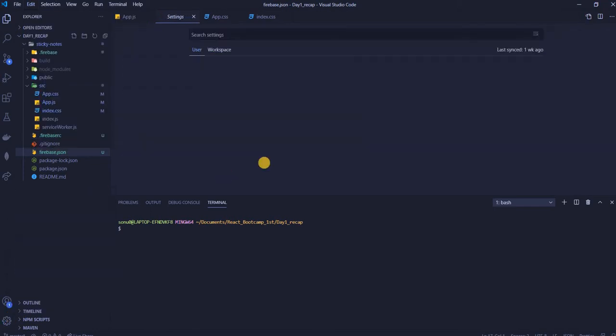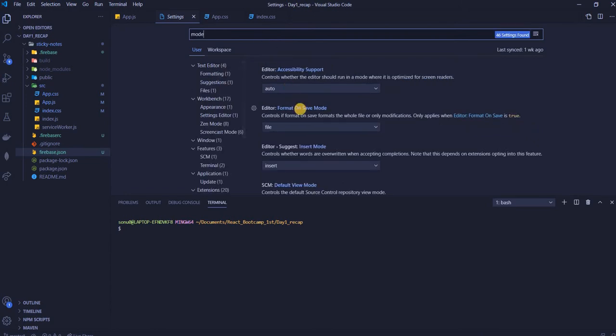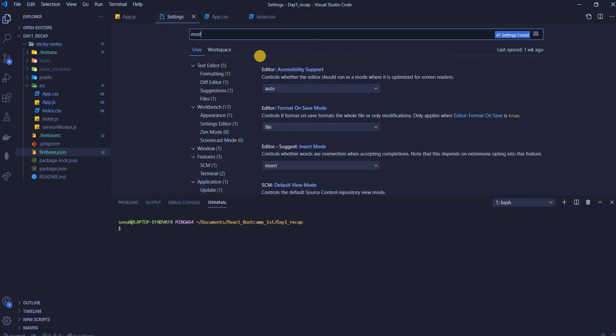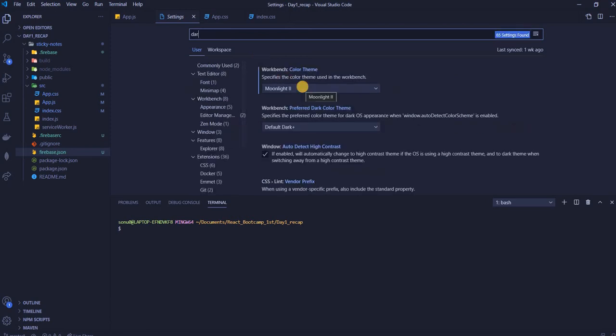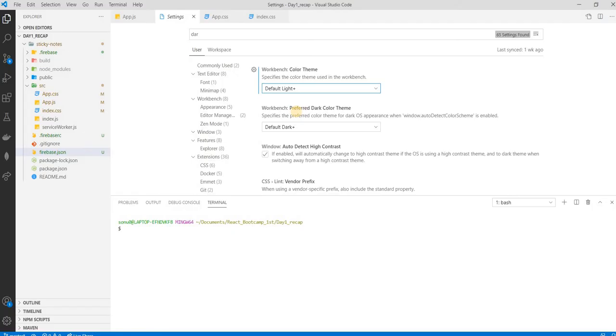Okay, settings mode. Just search dark. Moonlight. I have moonlight. Default light. Now it's fine?